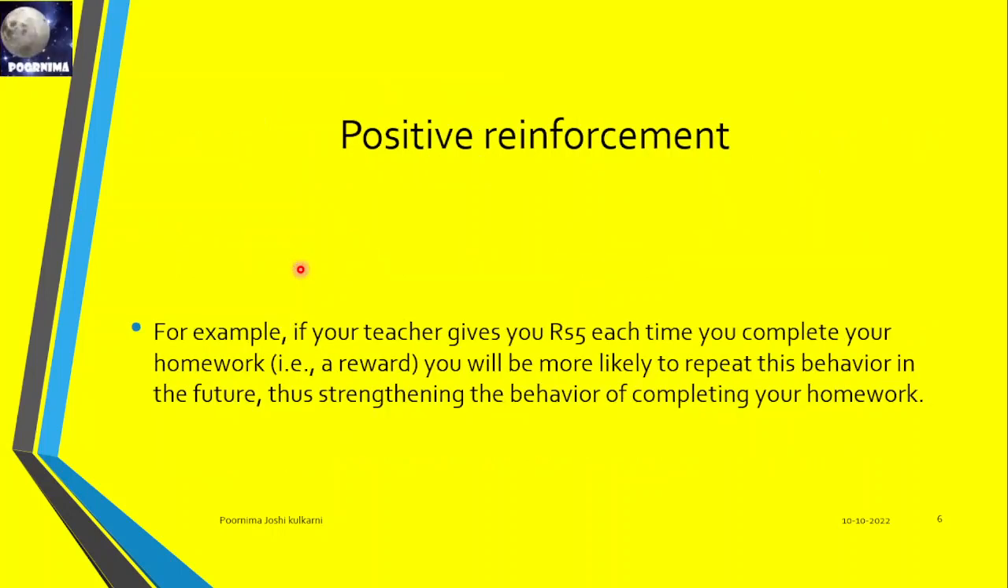Positive reinforcement. For example, if your teacher gives you 5 rupees each time you complete your homework, that is a reward. You will be more likely to repeat this behavior in the future, thus strengthening the behavior of completing your homework. Yes, I get a reward for this, then for that reward, the child starts working on that. It increases homework completion.